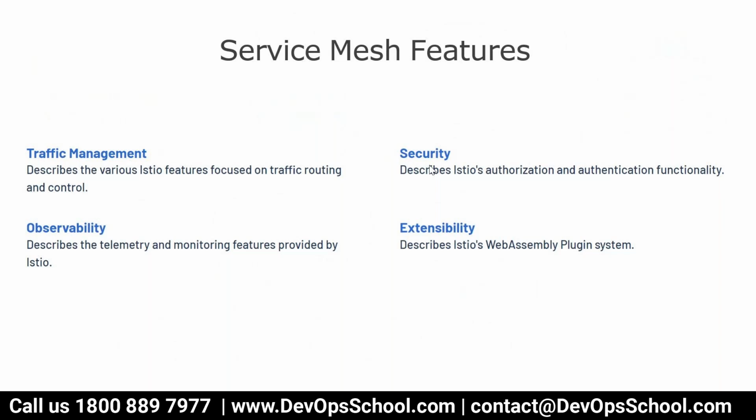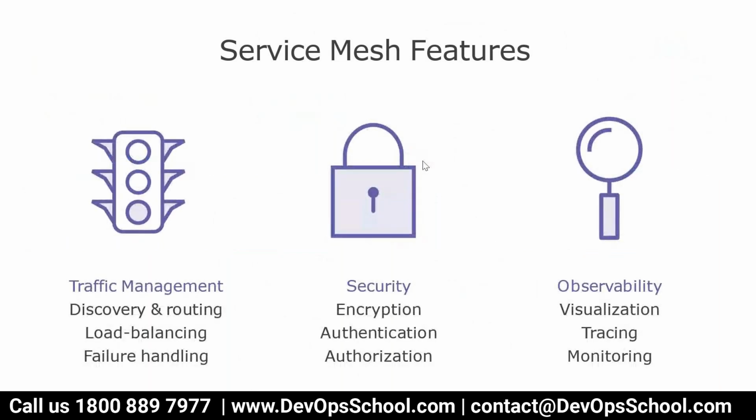So you have services running in a distributed environment, and you want control over that. For that, we have service mesh. The service mesh features include traffic management, which is the first feature.